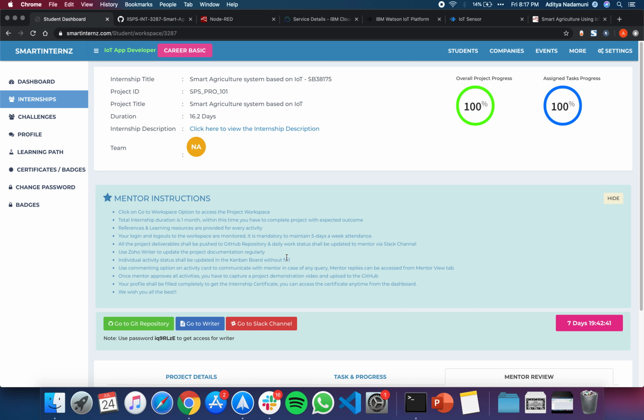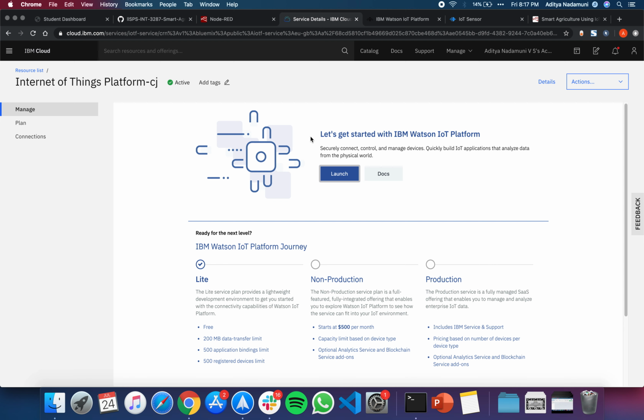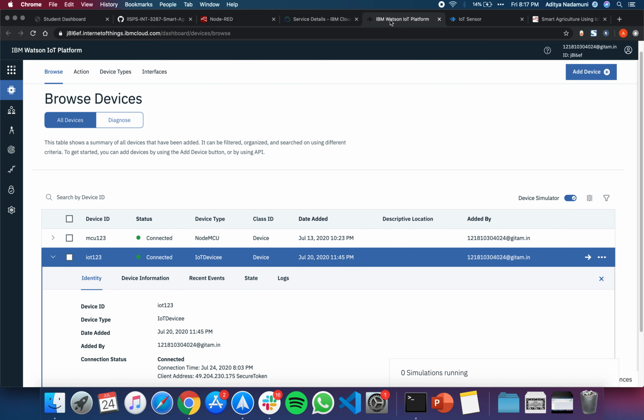In this internship, we have learned many resources like IBM Cloud, Watson platform, IoT simulator, and Node-RED, and the programming language used is Python. Firstly, the IBM Cloud. We have watched recorded videos and live sessions in order to get familiar and working with the IBM Cloud. This is the main dashboard of IBM Cloud.